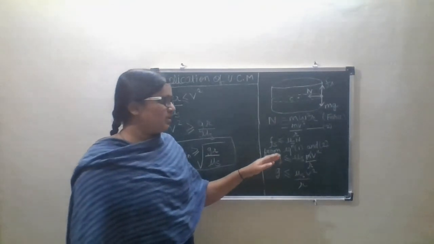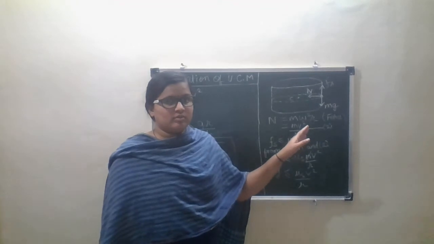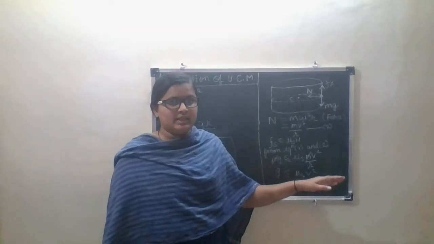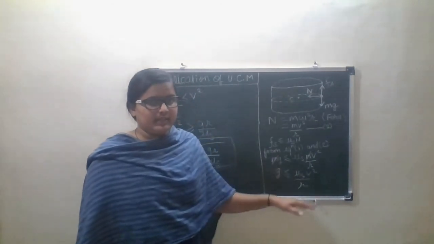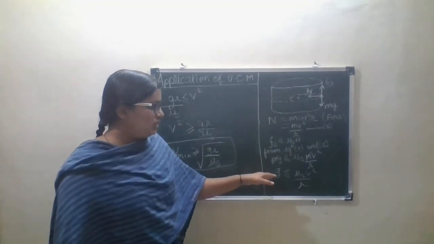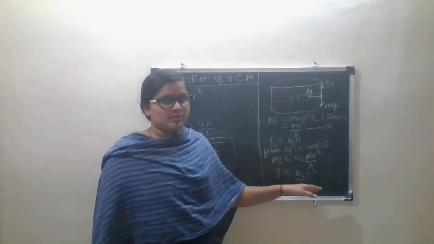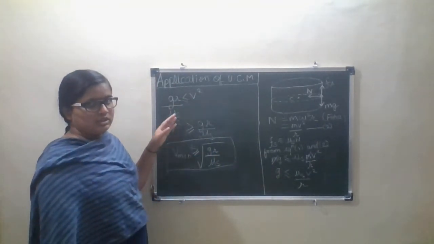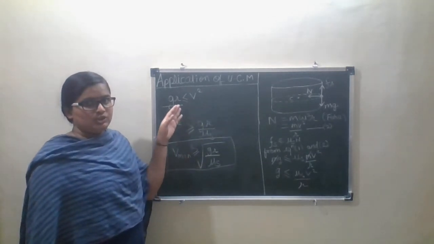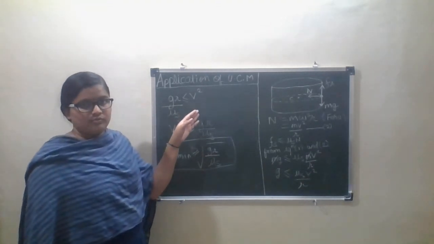So Fs equal to mg we have substituted here, and for capital N we have substituted the force equation, mv square upon r. Then m gets cancelled, and the remaining terms are: g is less than or equal to mu s into v square upon r. Then further the equation will be, taking r to this side, g r upon mu s is less than or equal to v square.